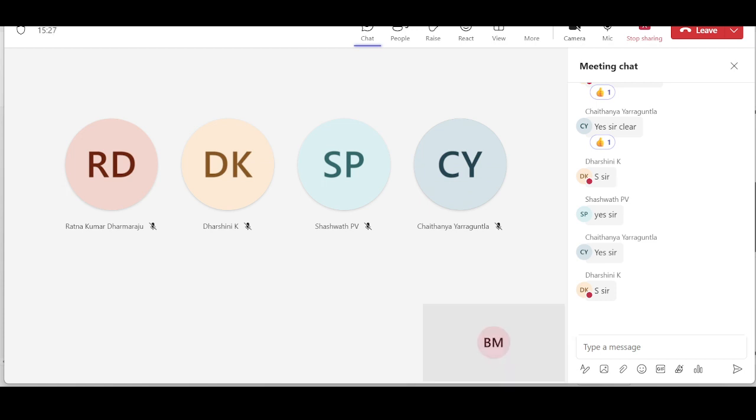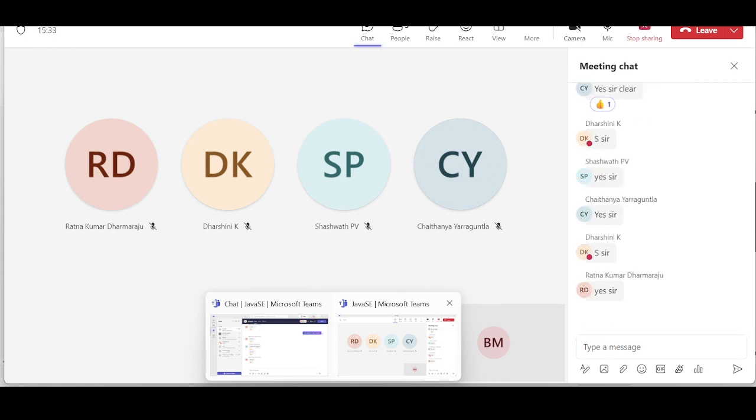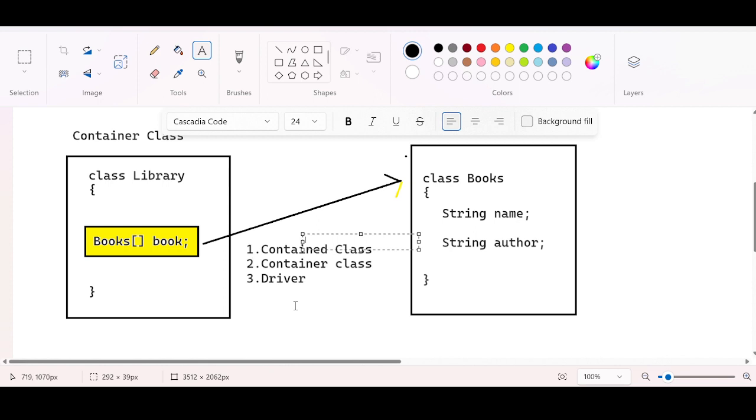Good. I am trying to ensure that you are getting acquainted with these terms. Very important. You should not forget them. They may look like fancy words, but they are very important words to define something in the is-a relationship: contained and container.